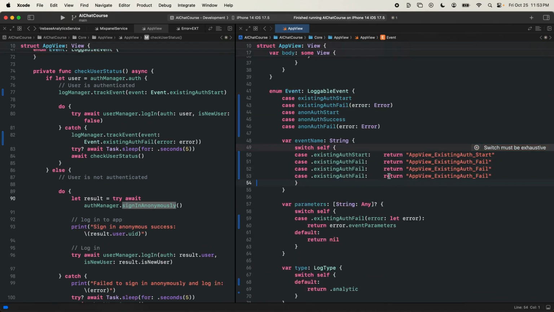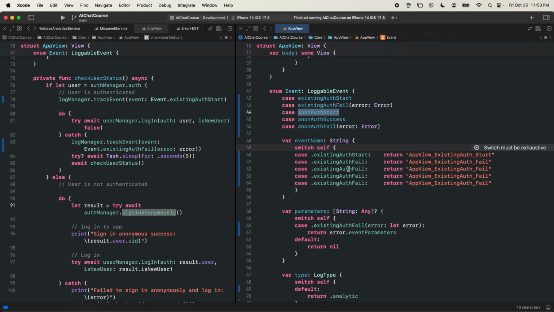Copy, paste this a couple times. This one's going to be the start, the success, and the fail. I'll line these up again. And so app view, existing auth, this one will be anonymous auth. And this will be start, copy, paste, paste. This one will be success, and this one will be fail.